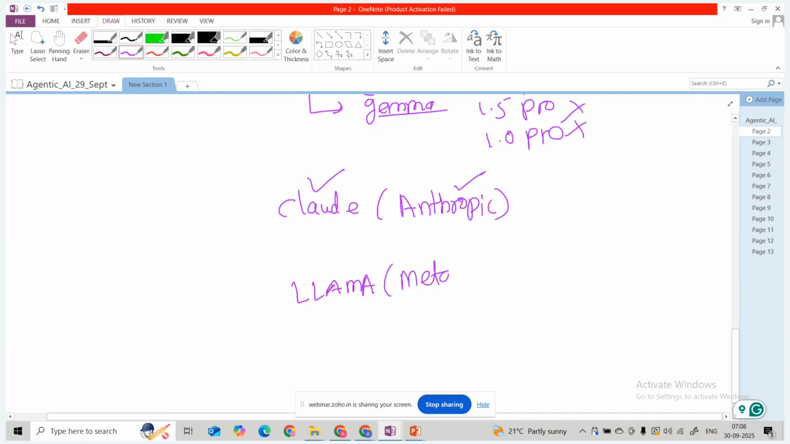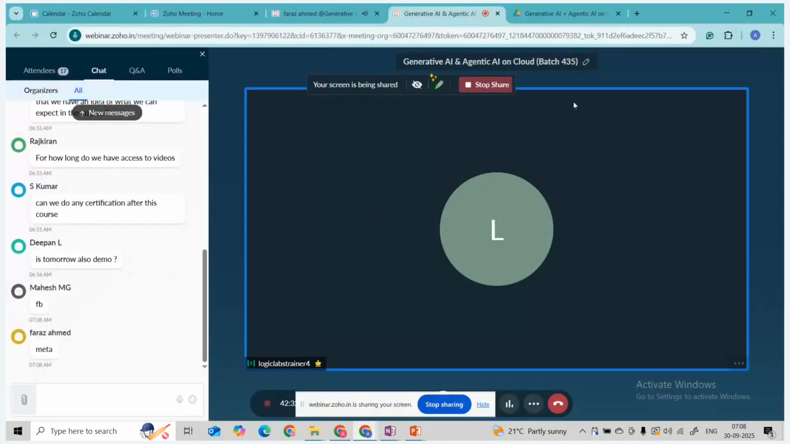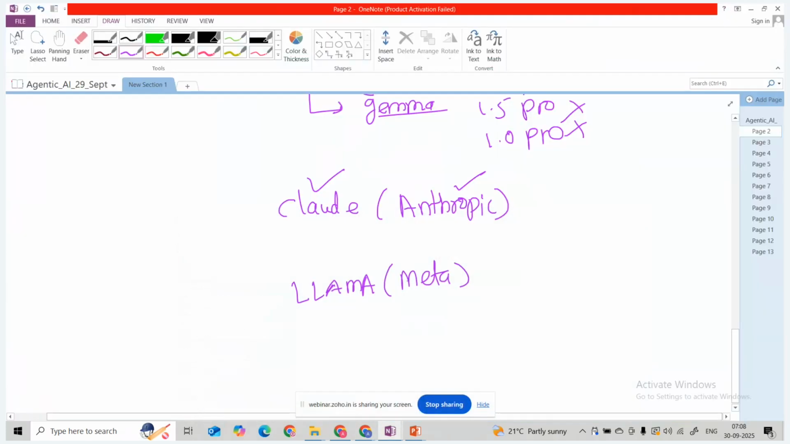Meta, right? Yeah, correct. Facebook Meta. So Llama is developed by Facebook Meta, right? You can see in your Instagram, Facebook, there is a Llama model. You can see Llama AI, Meta AI, Llama AI, right?